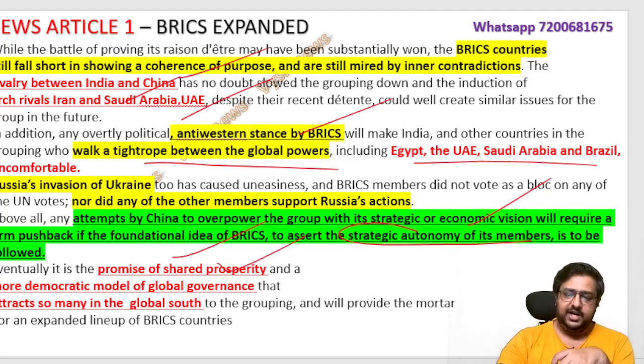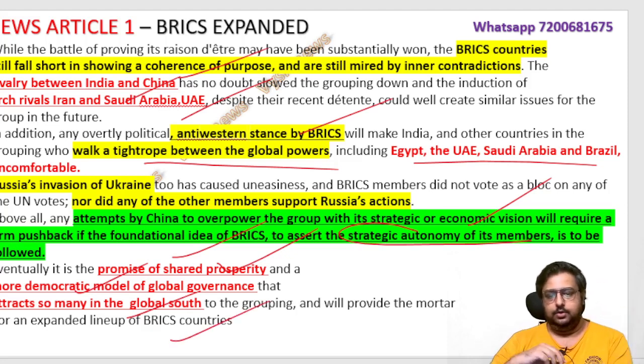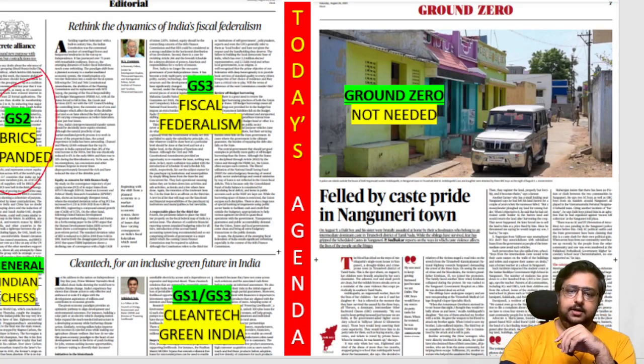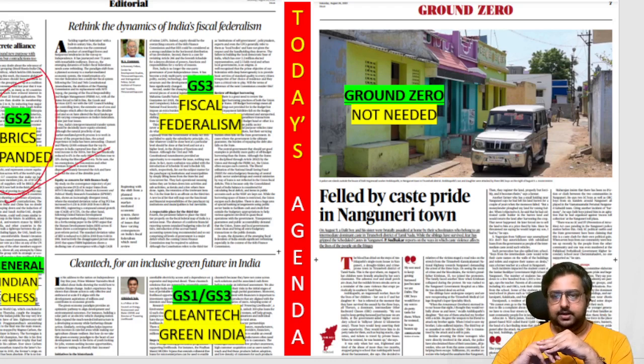So a promise of shared prosperity should be there. A more democratic model of good governance should be there. Attract more and more members from the global south, which I told you. This is what they should build to make the expanded BRICS a successful one. So one article we discussed, BRICS expanded. We discussed everything in detail, including the map and trick.